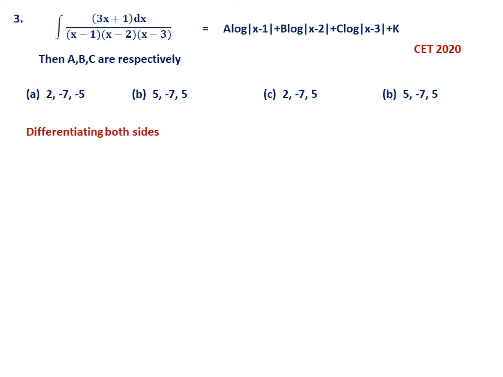See, one method is like this actually. Now I am showing you an alternate method. One method is, first you take the left hand side, it is the partial fraction method, integrate it, then compare the coefficients. This is also possible. So you can find A, B, C. But the easiest method is this shortcut.